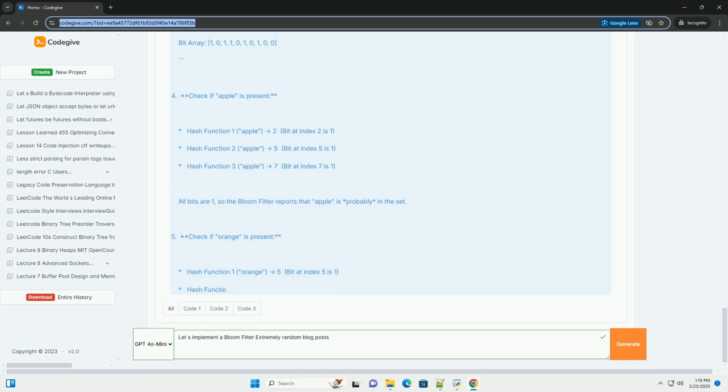Choosing m, the bit array size, and k, the number of hash functions. The choices of m and k are crucial for optimizing the Bloom filter's performance. They affect the false positive rate and the space requirements. A larger m reduces the probability of collisions, leading to a lower false positive rate, but requires more memory. A larger k initially decreases the false positive rate, but after a certain point, it can increase the false positive rate because more bits are set to 1, leading to more collisions.